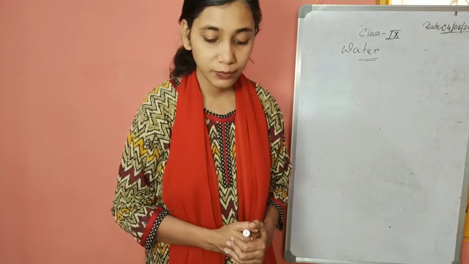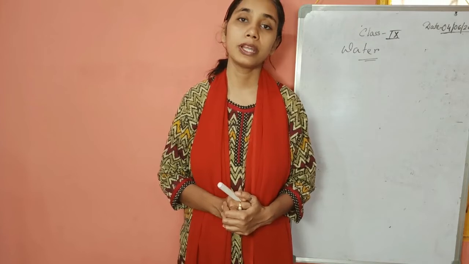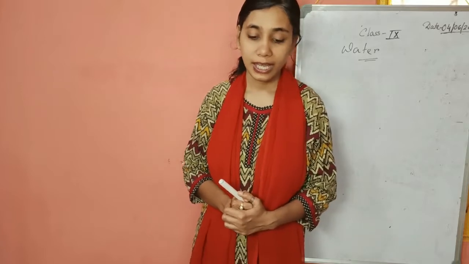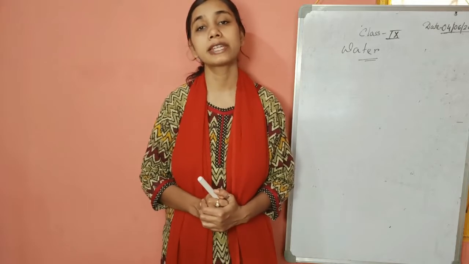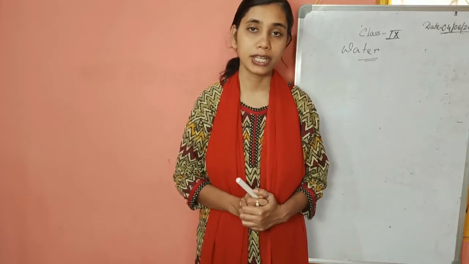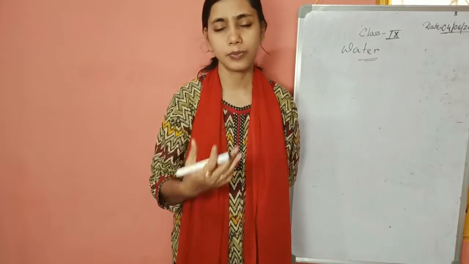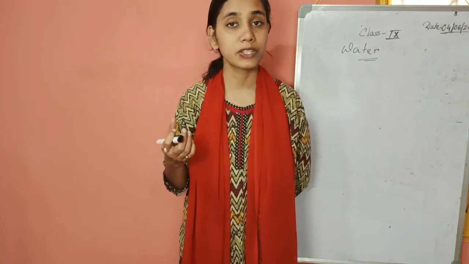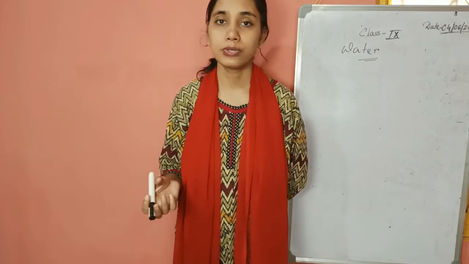Fourth is calcium carbonate and lead carbonate, both carbonates, so it is best to heat. If we heat calcium carbonate, we get a white deposit, and if we heat lead carbonate, we get a yellow deposit. And the fifth one is zinc and copper. We have seen displacement reactions. We know zinc is above hydrogen in the activity series, but copper is not. So give dilute hydrochloric acid or dilute sulfuric acid. Suppose we have taken dilute HCl. Zinc will react with dilute HCl to form a colorless, odorless gas which burns with a pop sound, whereas copper will not react. We will see no observation when we add copper to dilute hydrochloric acid.